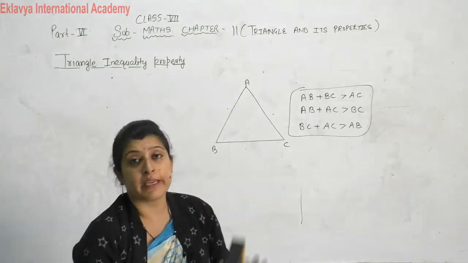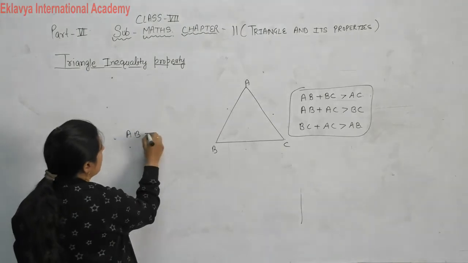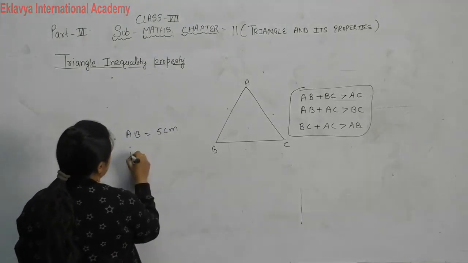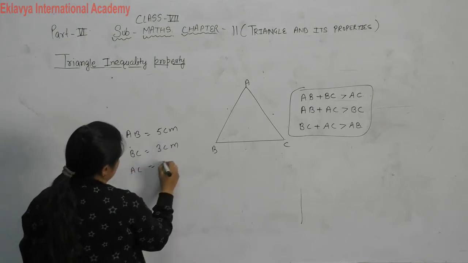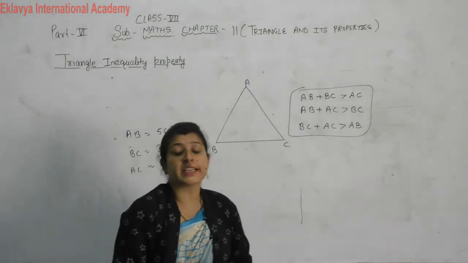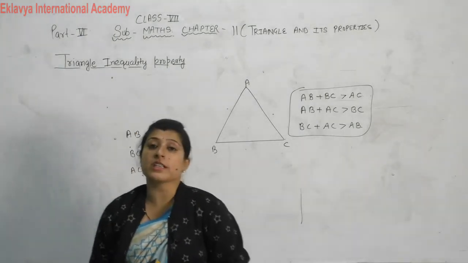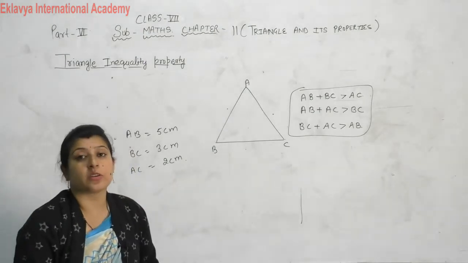If the measurements of three sides are given to you, suppose AB is equal to 5 centimeter, BC is equal to 3 centimeter, AC is equal to 2 centimeter, and we want to check whether it is possible to construct a triangle from these given sides or not.